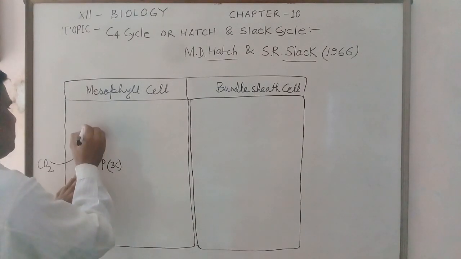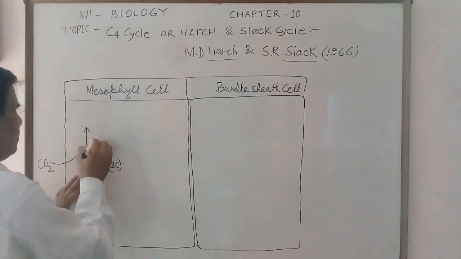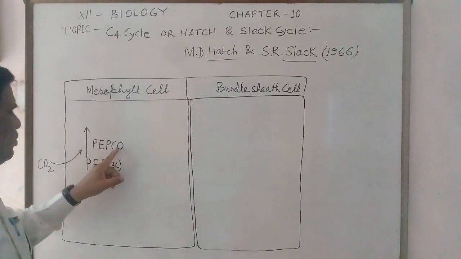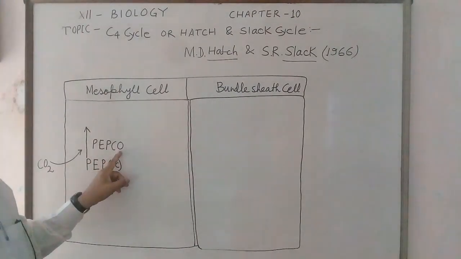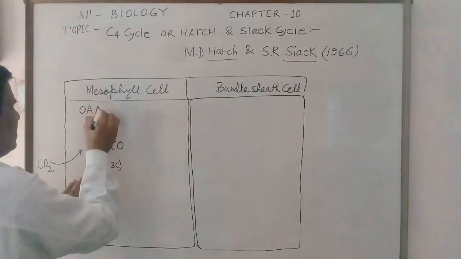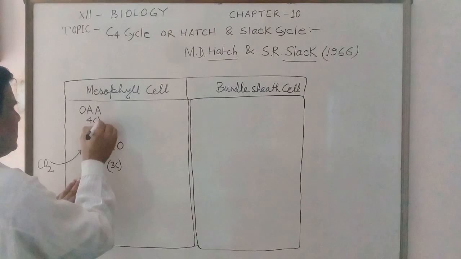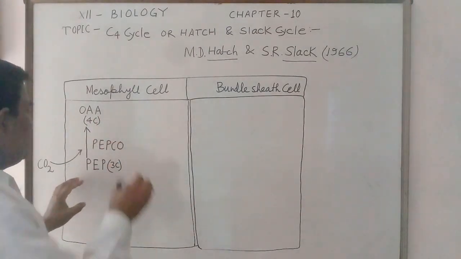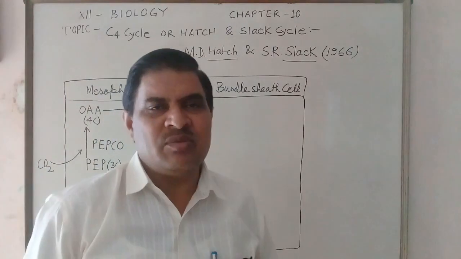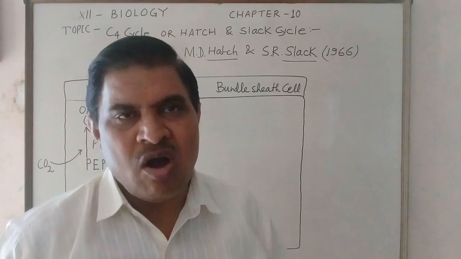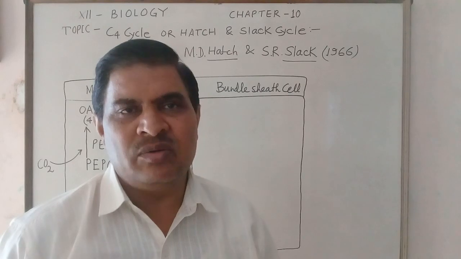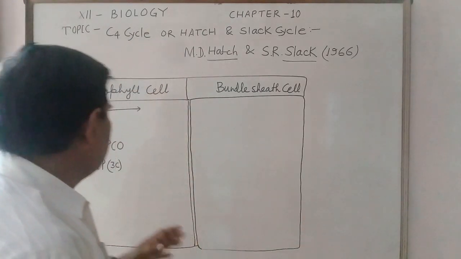When phosphoenol pyruvate is acted on by the enzyme PEPCO, phosphoenol pyruvate carboxylase, a 4-carbon compound is synthesized, abbreviated as OAA. The complete name is oxaloacetic acid.